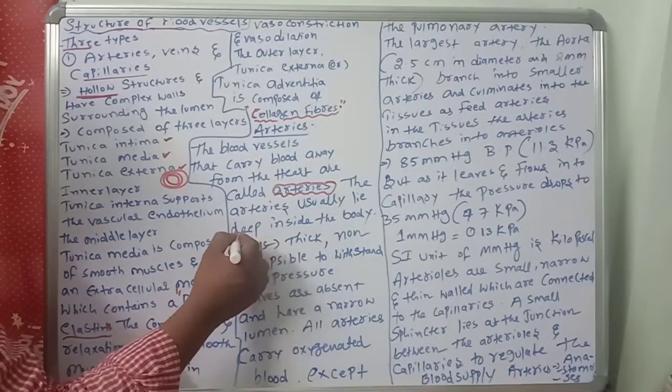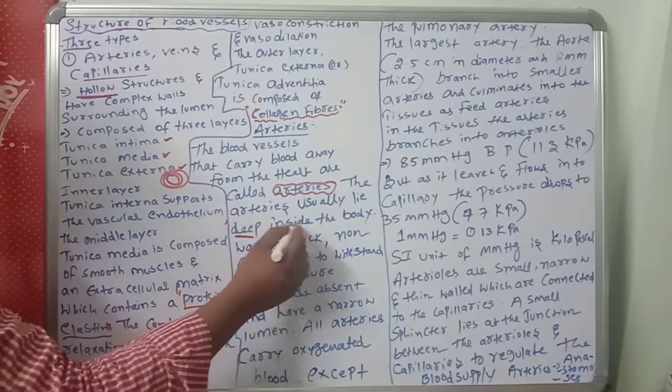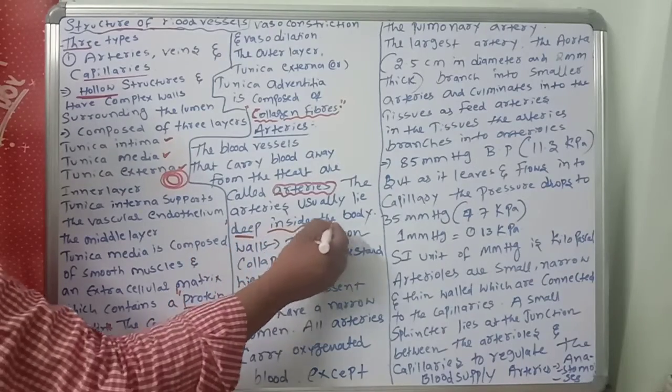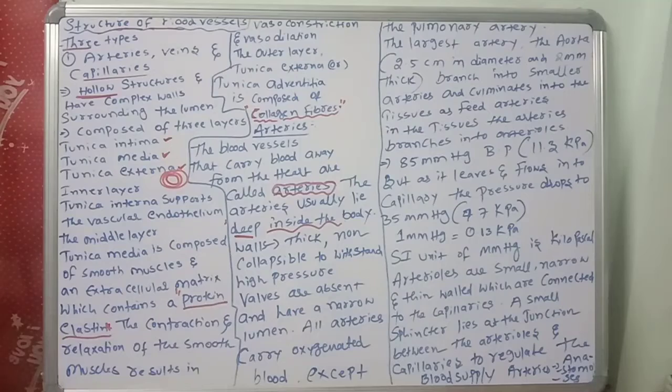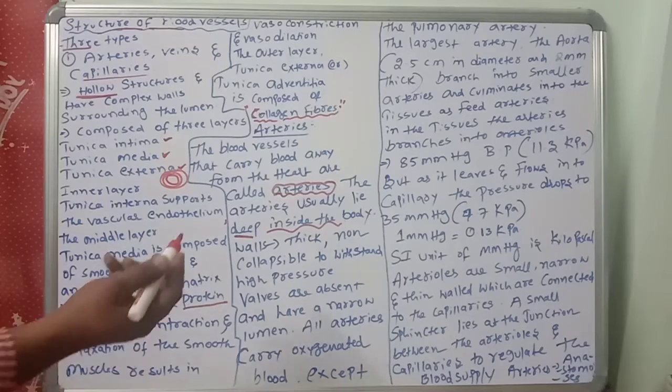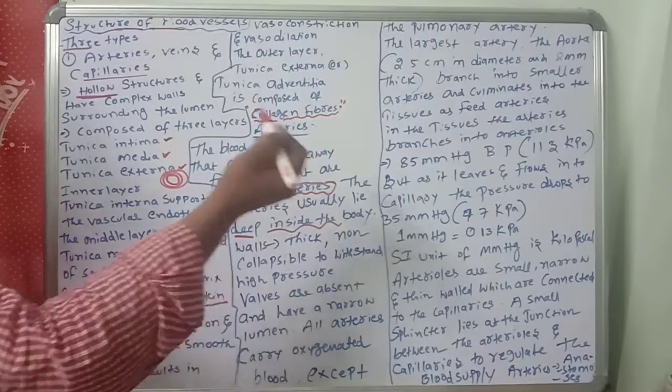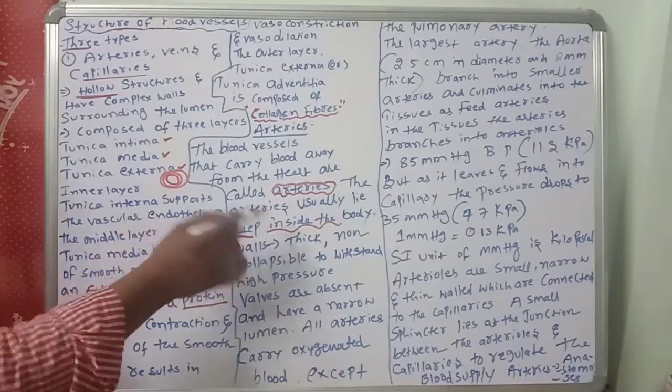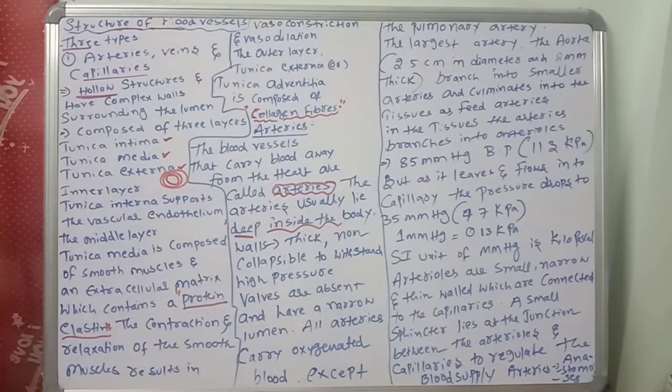The arteries usually lie deep inside the body, a very important point. What you are seeing visually right now is called veins, but arteries we can't see. Why can't we see the arteries? Because the arteries usually lie deep inside the body. So the visible ones are called veins.